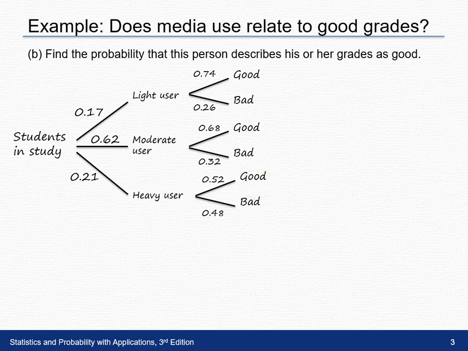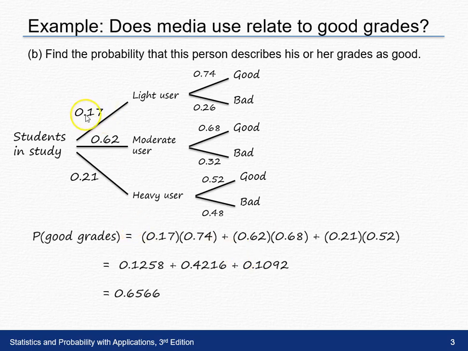So what we're going to use here is what in the reading you saw was the general multiplication rule. I'm going to multiply being a light user by getting good grades given I'm a light user, and I'm going to do that for each. So light user times the probability of getting good grades given I'm a light user, moderate user times the probability I get good grades given I'm a moderate user, heavy user times getting good grades given that I'm a heavy user. When I multiply those probabilities using the general multiplication rule, I'm going to add them together to get the final probability of 0.6566.